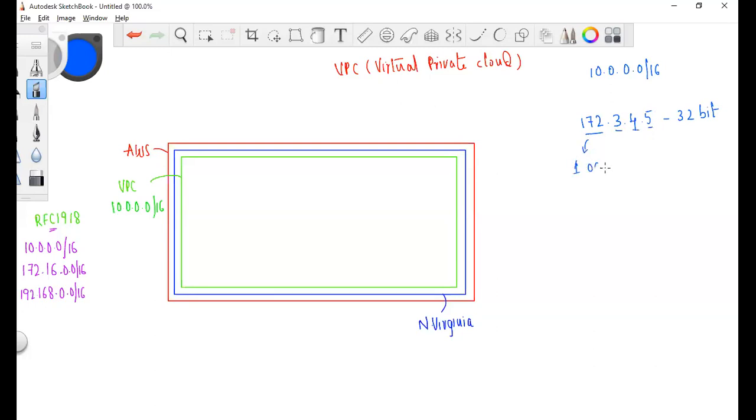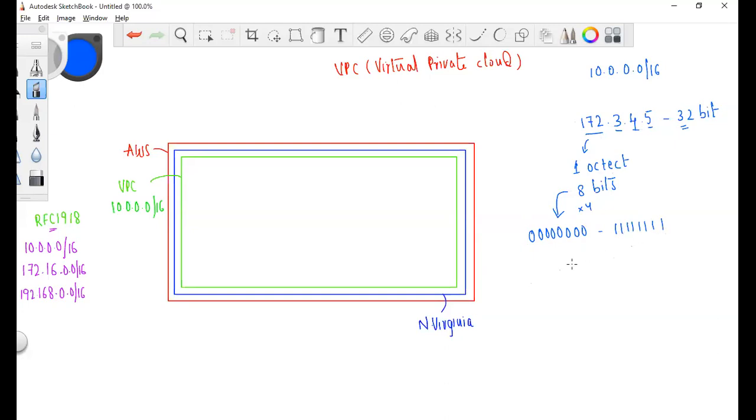This is one octet, and one octet is 8 bits. So 8 into 4 is 32 bits. That's how it is 32-bit. When I say it is 8 bits, the number here can be anything between 8 zeros and 8 ones.